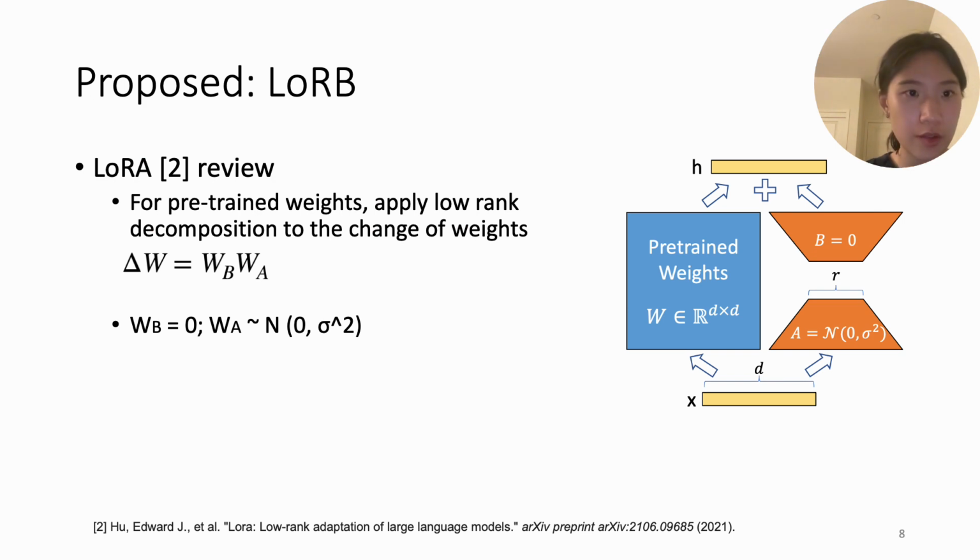Let's recall the LoRA technology here. For the pre-trained weights in the large language model, we could apply the low-rank decomposition to the change of the weights, denoted as delta W, which equals the multiplication of W_B and W_A, where W_B is initialized to 0, and W_A is initialized to a Gaussian distribution.